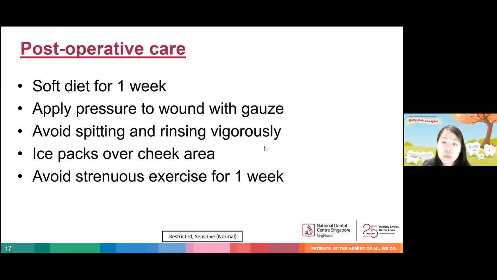Patients should also avoid spitting and rinsing vigorously, as this may dislodge the blood clot within the socket and result in worsening of the bleeding. For patients with swelling of the cheek, ice packs placed over the swollen area can help with reducing the swelling. Patients should also avoid doing strenuous exercise for 1 week.